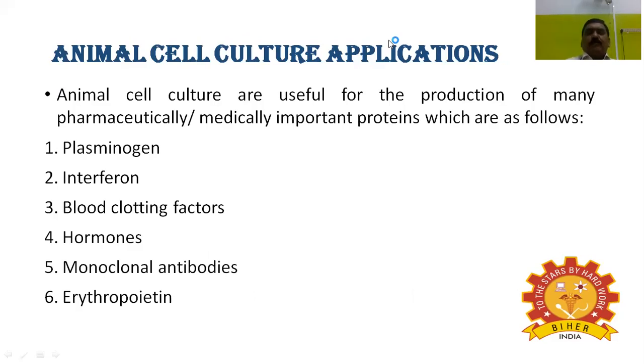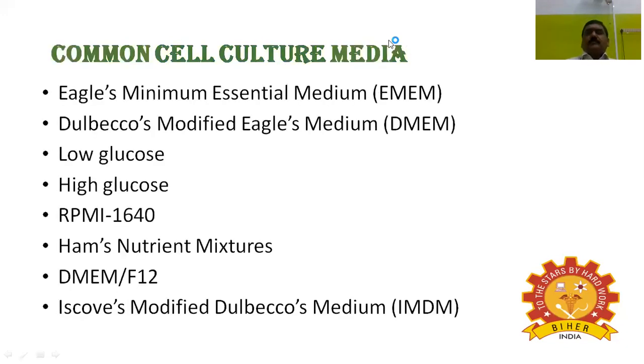Number two, interferon. Number three, blood clotting factors. Number four, hormones. Number five, monoclonal antibodies. Number six, erythropoietin. These are the important proteins which are obtained from cell culture technology.